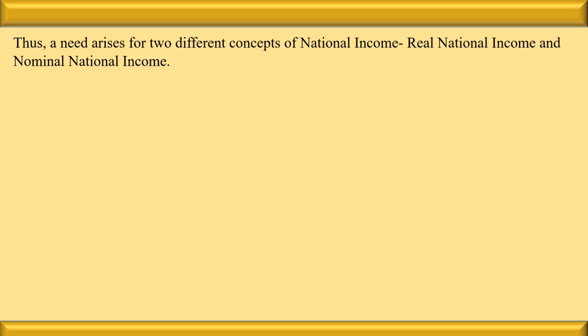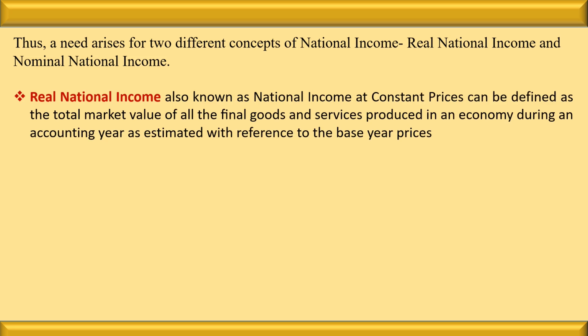With this, we can say that national income has two concepts. One is real national income and the second one is nominal national income. So how many concepts does the national income have? The national income has two concepts, the real national income and the nominal national income. Let us see the real national income first.